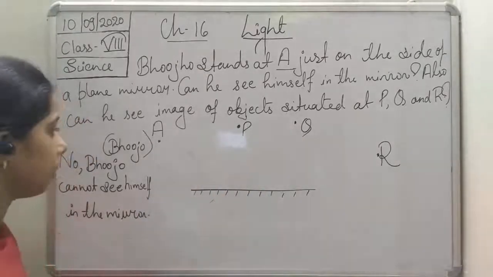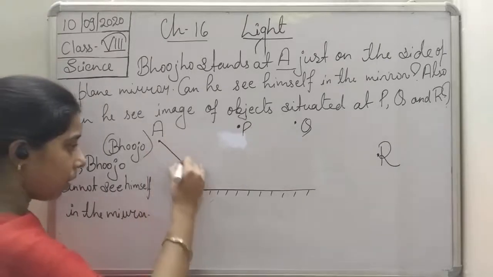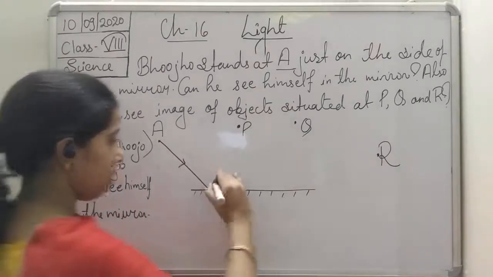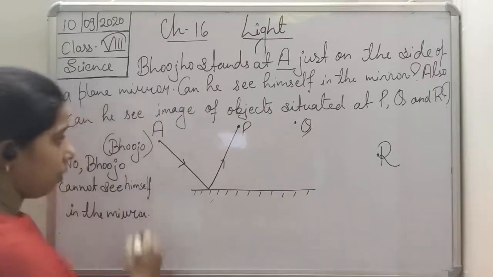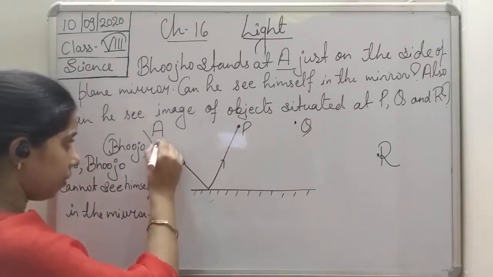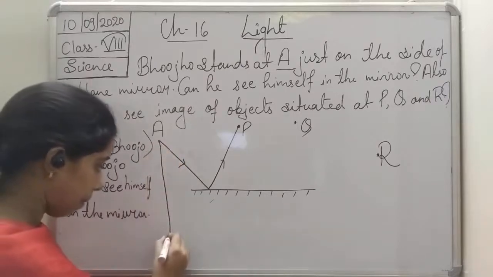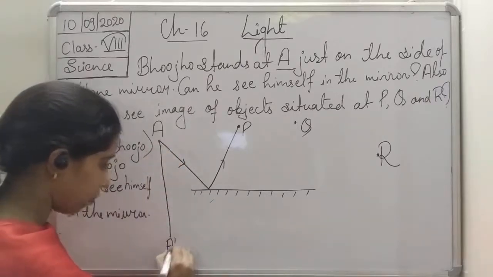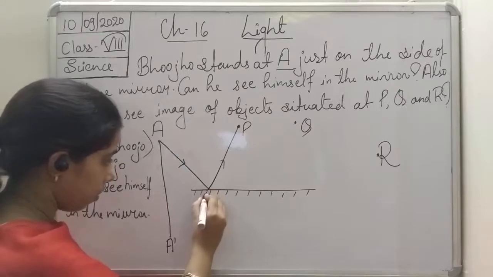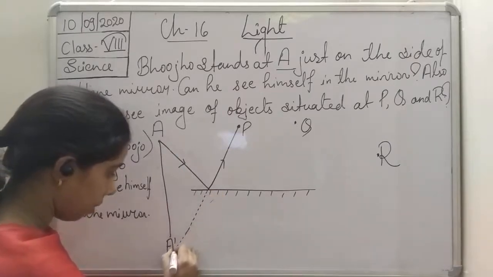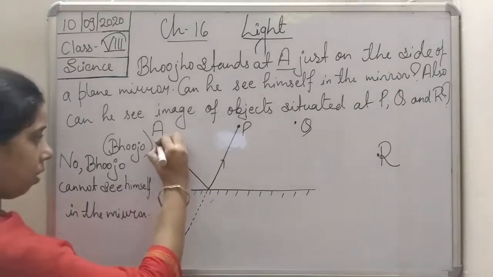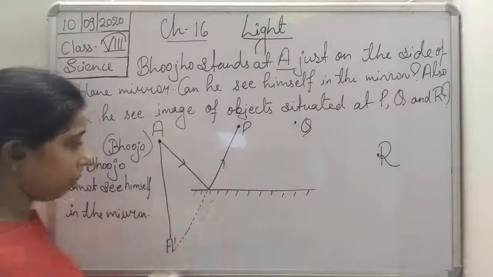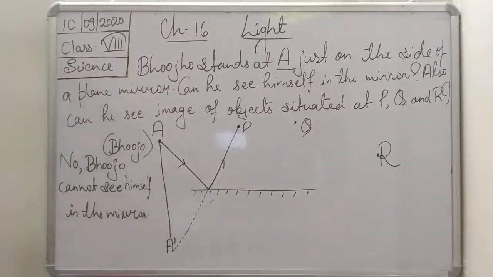Let us see it here, students. Light enters here and it will... Okay, nice. See here, students. This image will be formed here. Now Bujo is there. So one image will be there and it is formed here.